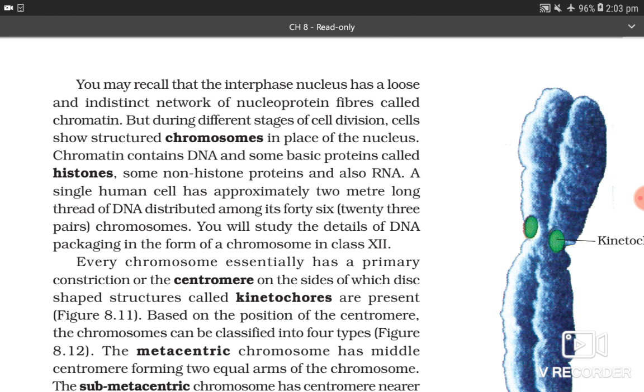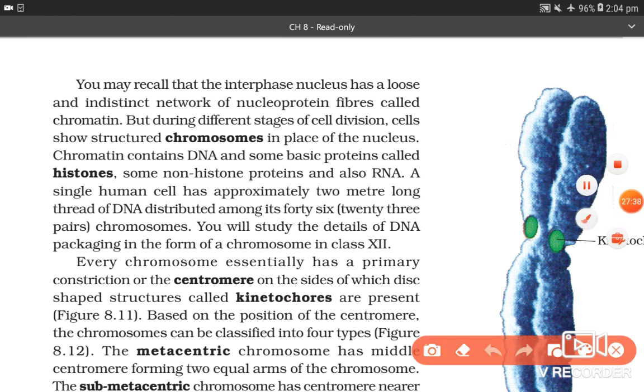Chromatin contains DNA and some basic proteins called histones, some non-histone proteins and also RNA. A single human cell has approximately 2-meter long thread of DNA distributed among its 23 pairs of chromosomes. You will study the detail of DNA packaging in the form of chromosome in class 12th. Every chromosome essentially has a primary constriction or centromere on the sides of which disc-shaped structures called kinetochores are present.